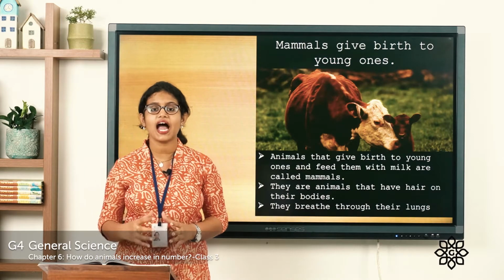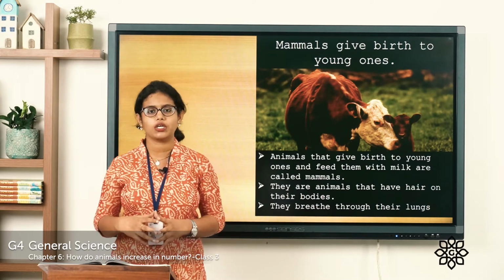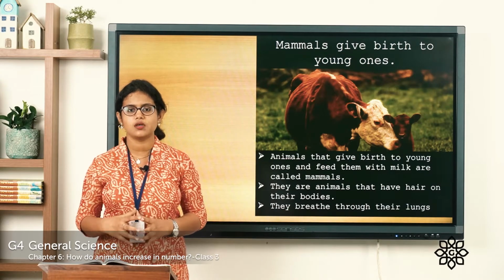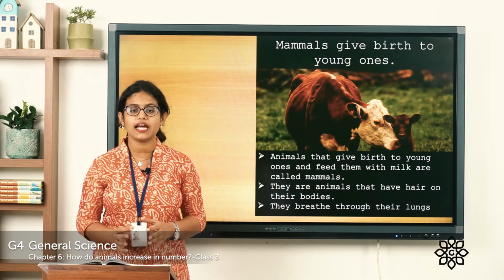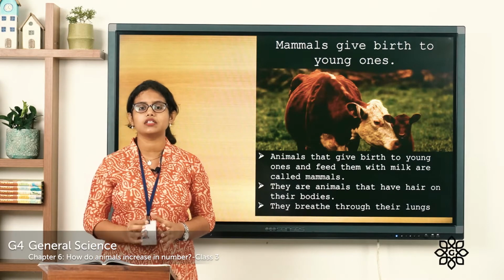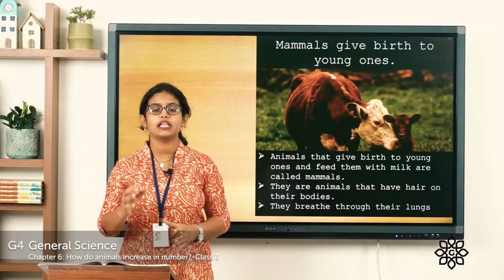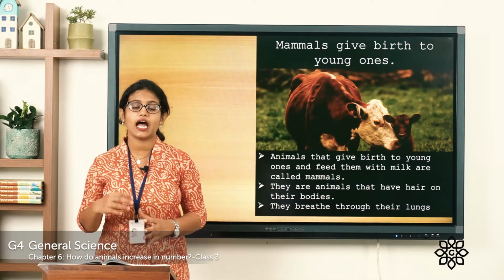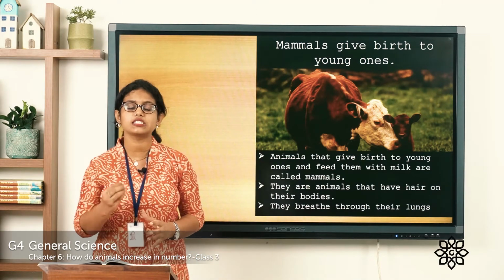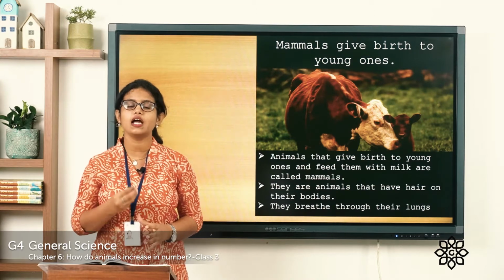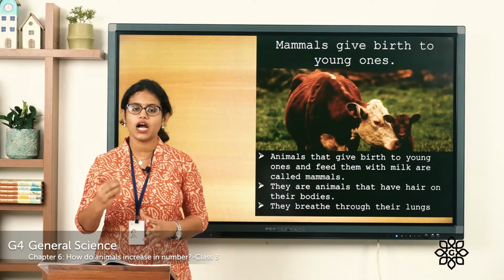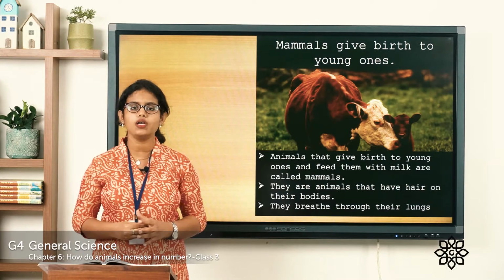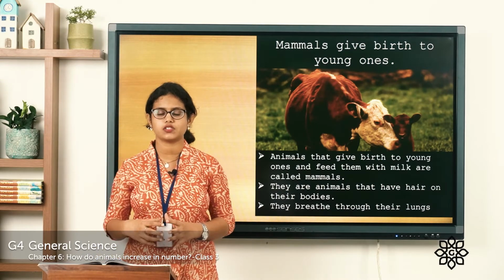And the next thing is that mammals produce young ones that develop inside the mother's body. After they are born, these young ones feed on their mother's milk.